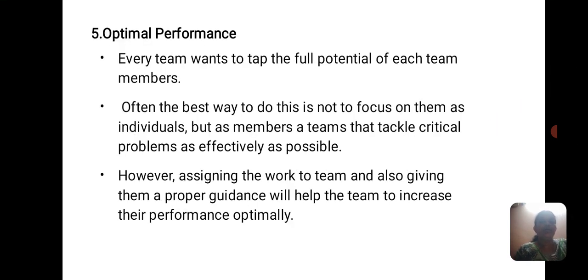Next is optimal performance. Through the work they have done, all the team members have to perform to the maximum. Each team member has to use their full potential, and the team members tackle critical problems. Whatever problems arise in the team can be handled by the team, and assigning work with proper guidance also helps the team members. Proper guidance is also provided by the team. This is called optimal performance.